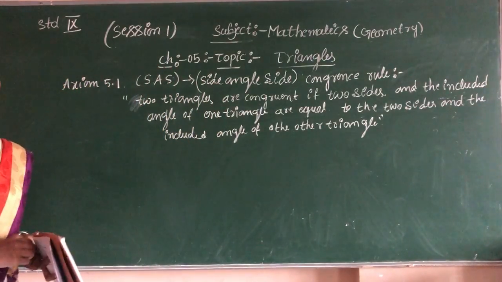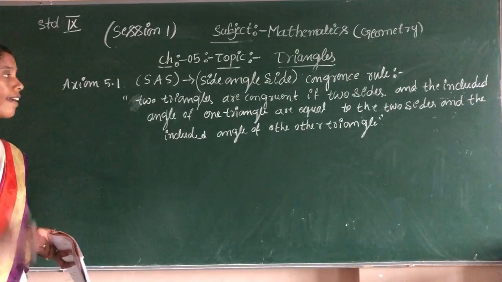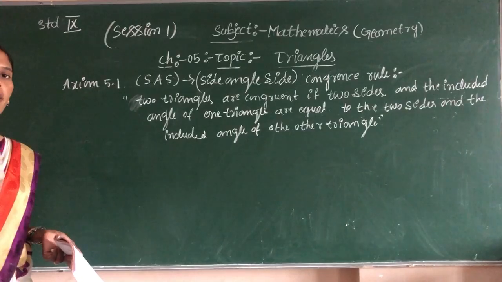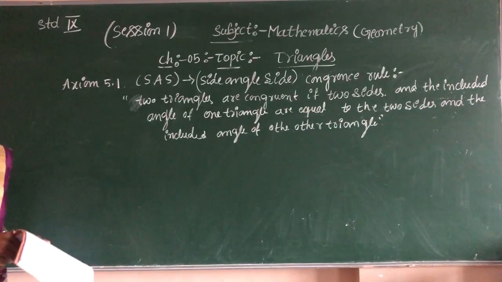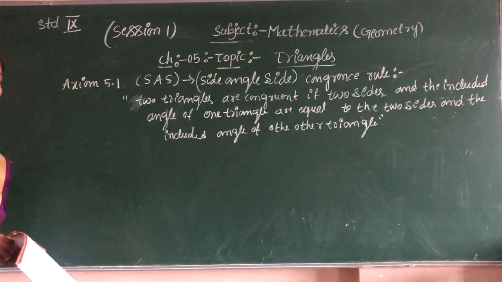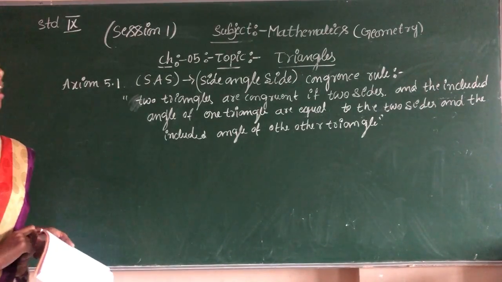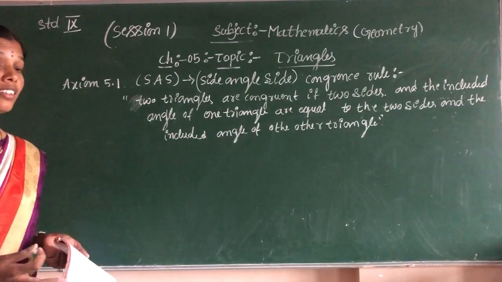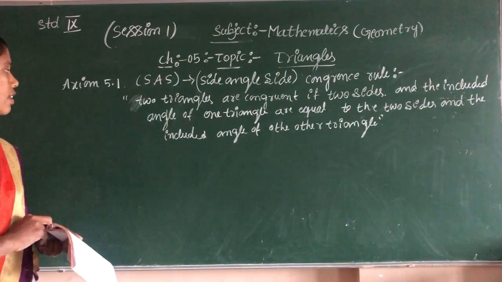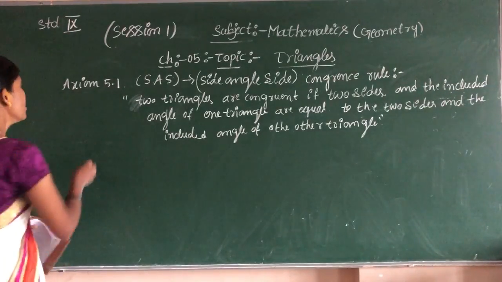What is that related to the SAS? Two sides and only one angle. We should compare the two sides in the right angle triangles. So two triangles are congruent if two sides and the included angle of one triangle are equal to the two sides and the included angle of the other triangle. Okay children, this is the statement.